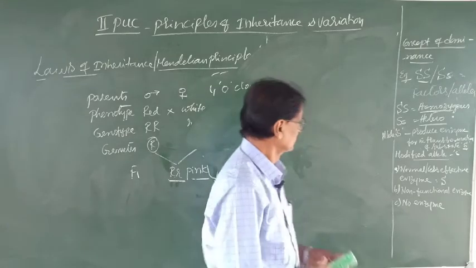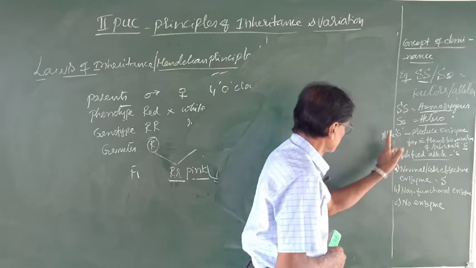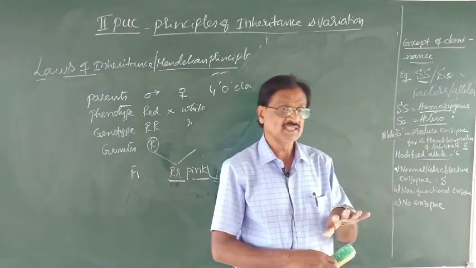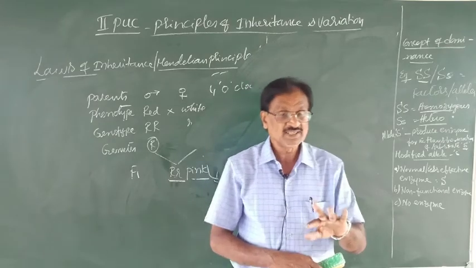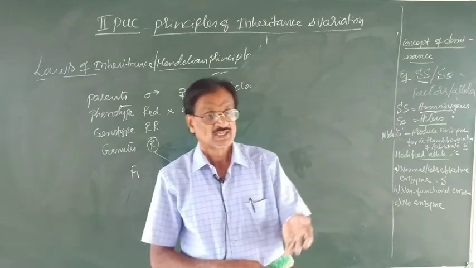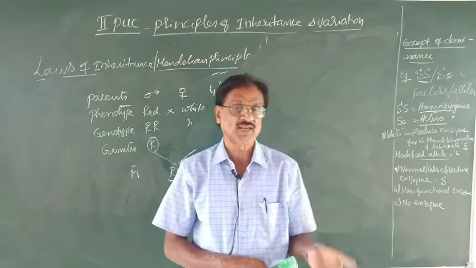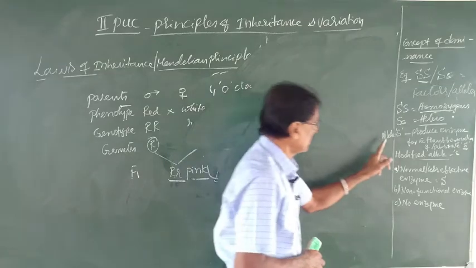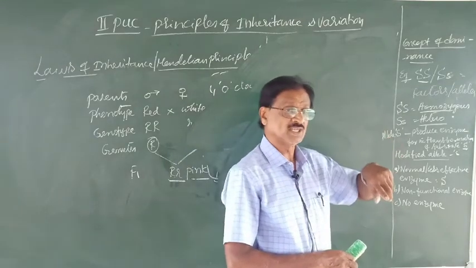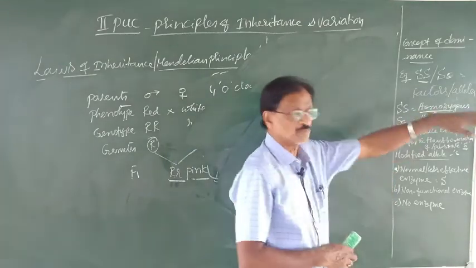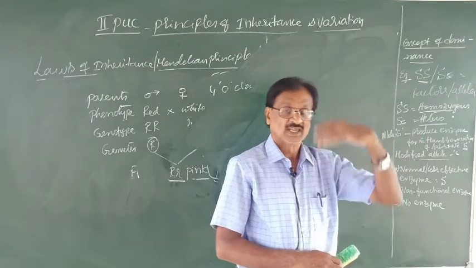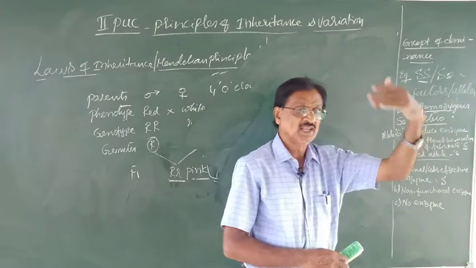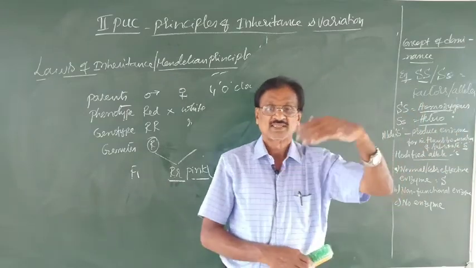The end products. So suppose the allele S contains information, because each and every gene contains information, which will be expressed in the form of what? A trait or a character. The allele S contains information which is responsible to produce an enzyme which acts upon the substrate by name S, thereby the end products are the result.